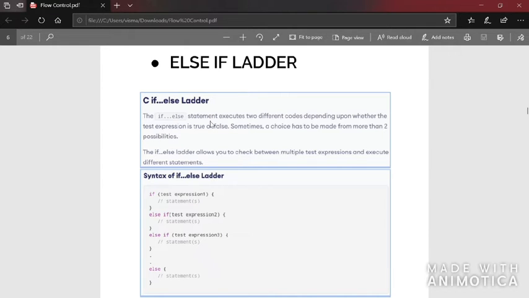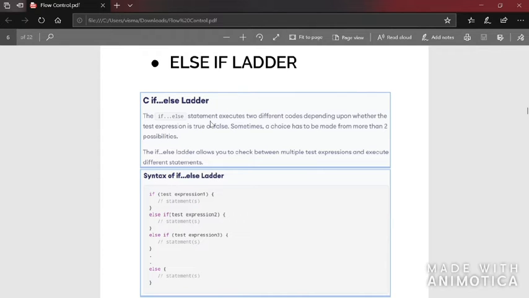So checking if a number is odd or even, the possibility is 2. That is, a number will be odd or a number will be even. There is nothing more than that. So in such cases, it is fine for you to just use an if else. But when you have to check, as in the example I said, when the user gives input 1, you have to print ONE. If the user gives input 2, the possibilities are many.